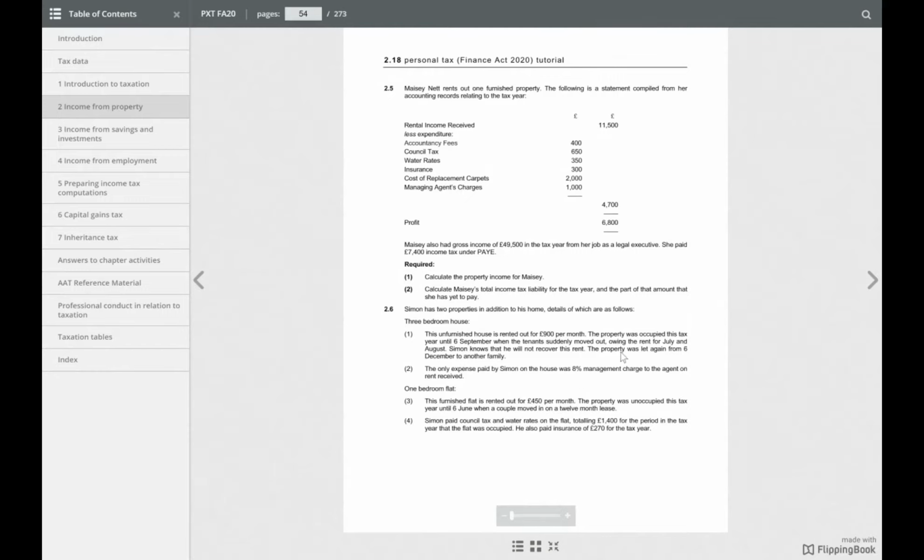And then it was let again from 6th December. So, December, January, February, March, 4 months more. It is 7 months. 3 months here and 4 months here. 7 times 900 plus 6,300. That should be the answer. So 6,300 minus 8% of 6,300. All right. So go back to the answer again.